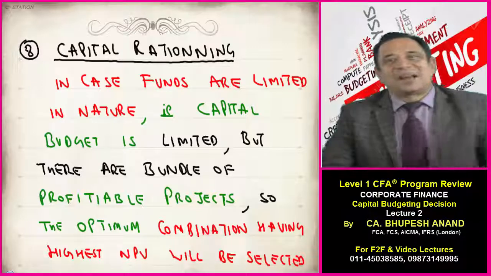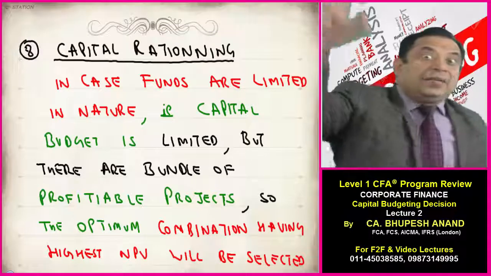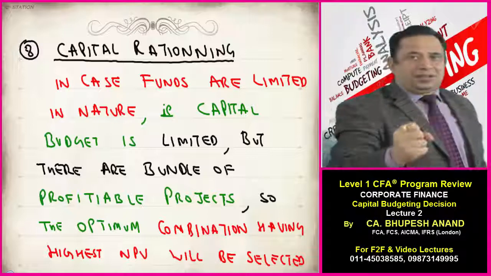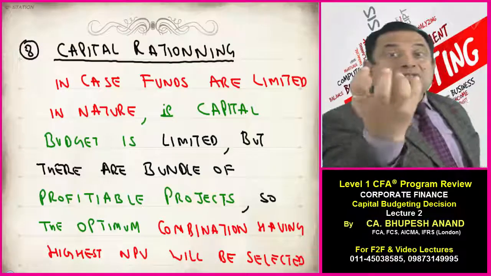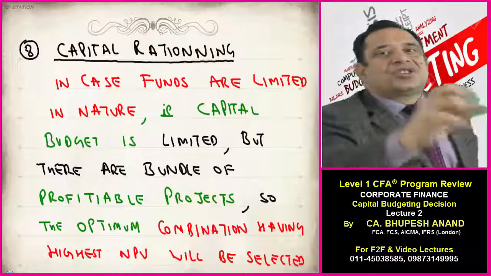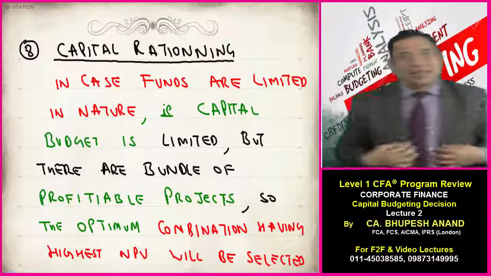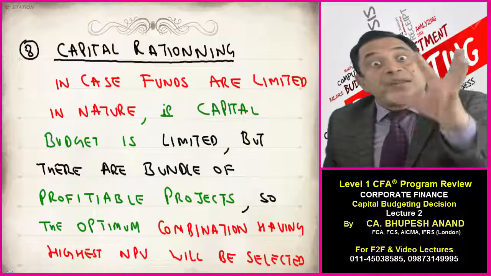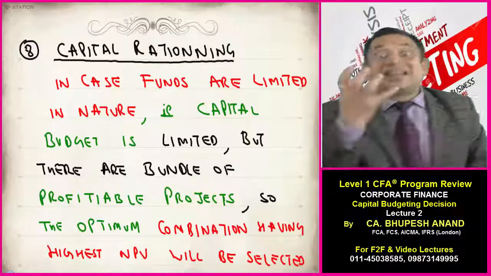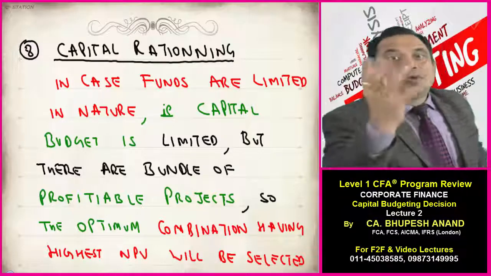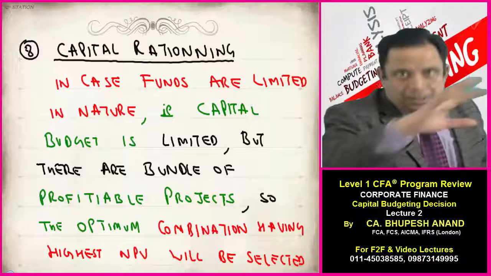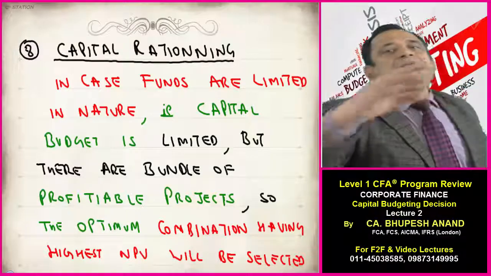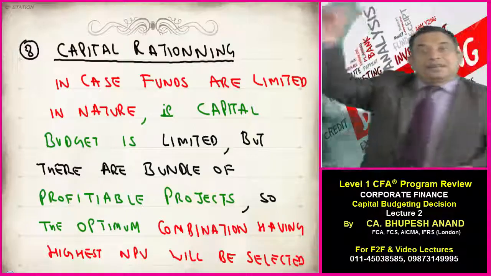Time is in short supply. It means from that limited time, you can do only a few of the subjects out of those 10 subjects. So you will select those subjects which have huge marks weightage. For example, ethics, financial reporting, quant, economics have the huge marks weightage. This will be considered as A category subjects. The second category is corporate finance, portfolio management, equity, and fixed income. When I say second category, I'm bifurcating from the point of view of marks. The third category will be derivatives and alternative investment.